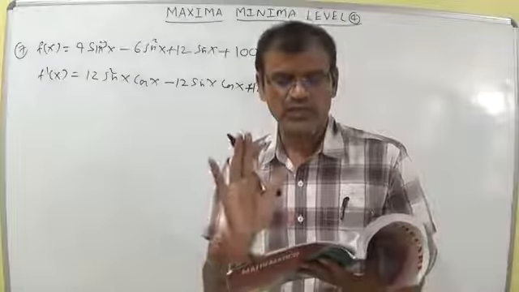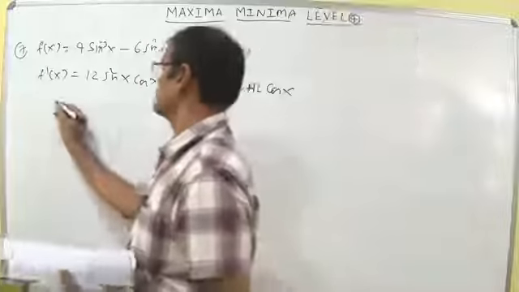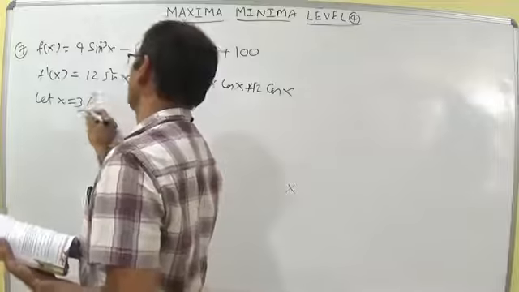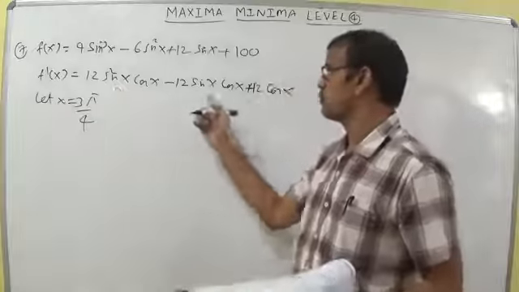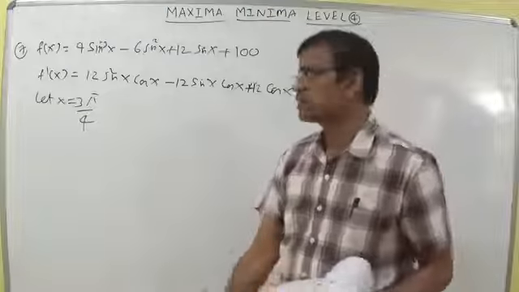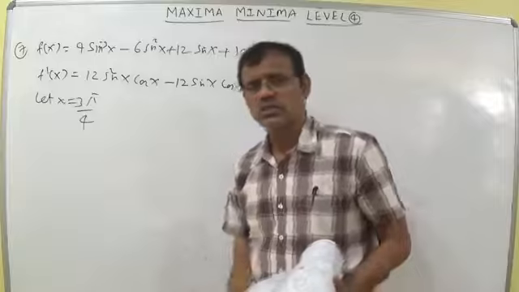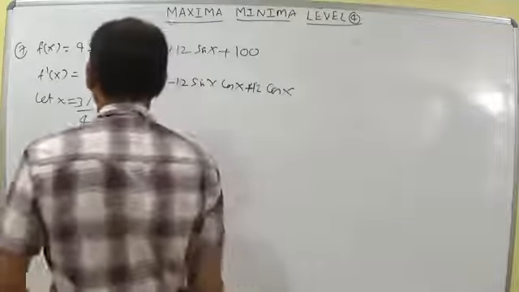So let us verify the first option or the second option taking 3 pi by 4. Let x is equal to 3 pi by 4. If we substitute the value 3 pi by 4 here and get a positive value, we can write it is increasing. If we get a value less than 0, we can write it is decreasing. Check that 3 pi by 4 lies between the given intervals.